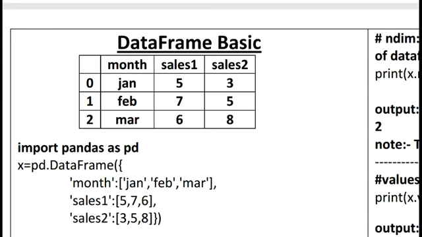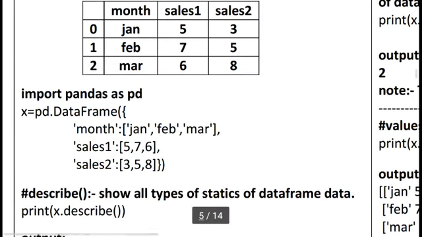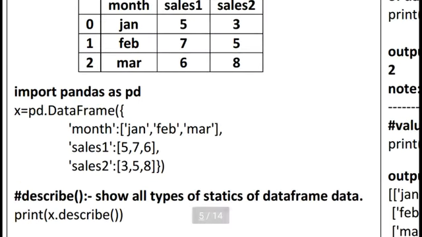This table looks like a 2D array according to NumPy, but this 2D array has different kinds of data types. So you can see here I am using import pandas as pd. This is an important thing. Last time we used import numpy as np, but here I am using the DataFrame concept to store different kinds of data in one variable. So here I am using import pandas as pd.